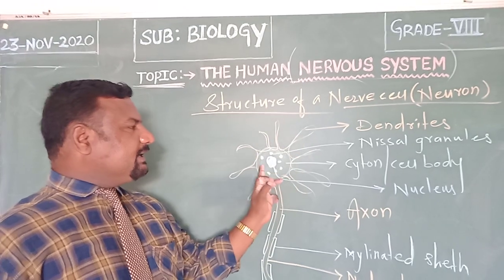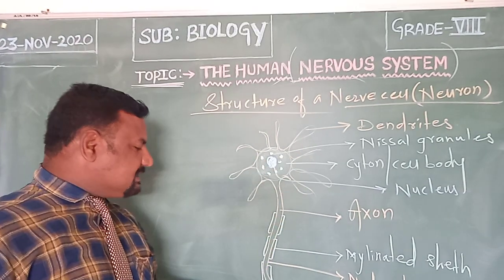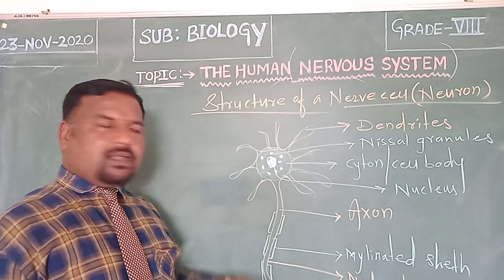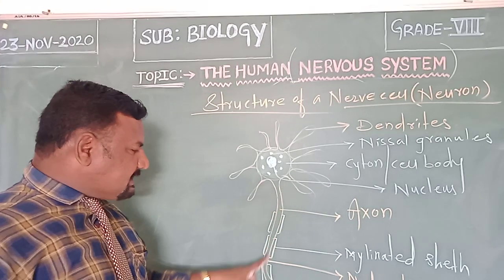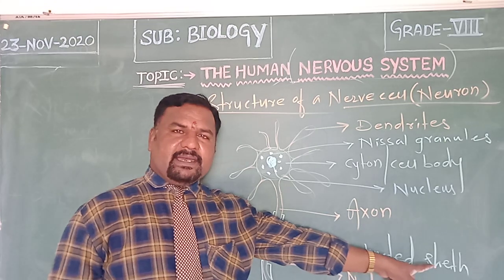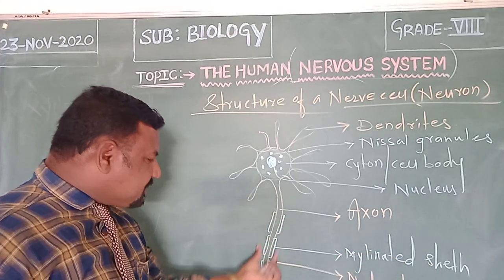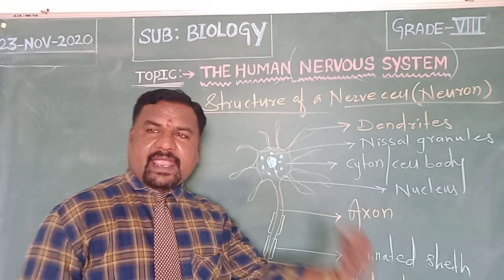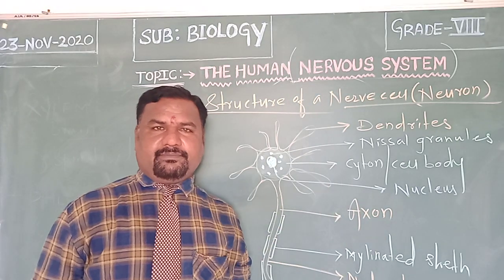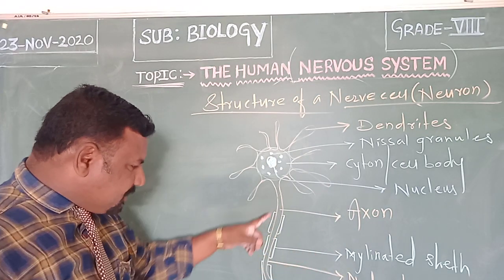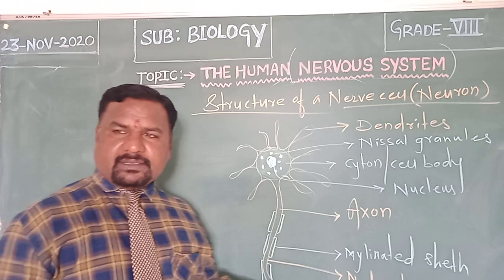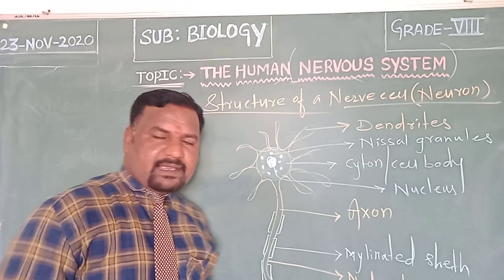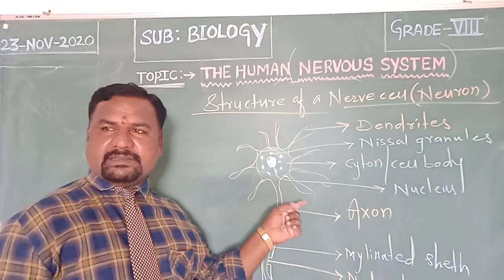These dendrites will be there, and the long fiber arising is the axon. The axon is further covered with box-like structures called the myelinated sheath. What is the function of these myelinated sheaths? They prevent the leakage of nerve impulse.